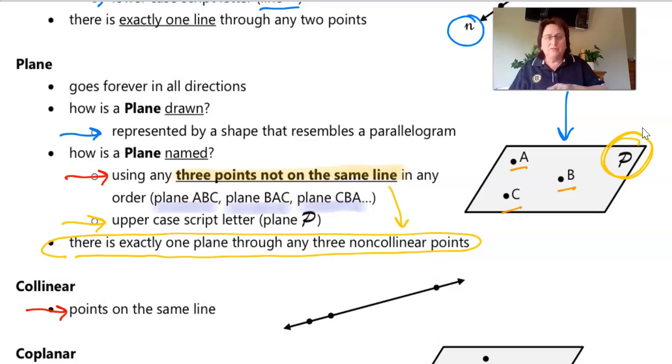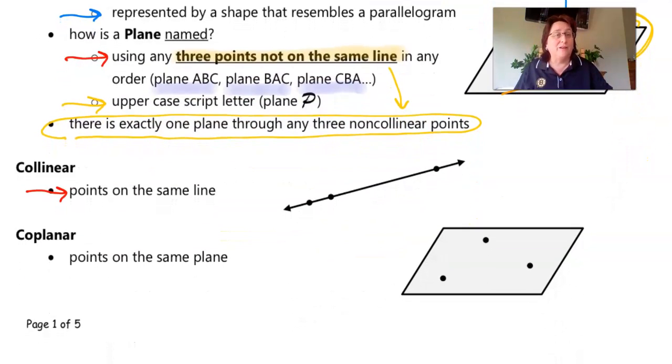Okay, well, then what about coplanar? Let's think about co means together. Planar, that would mean that they're all on the same plane. Okay, 3 points on the same plane. And yes, guys, you can have points that are not on the same plane. I'll show you that here in just a second. Okay, let's go to page 2 and take a look at that vocabulary.